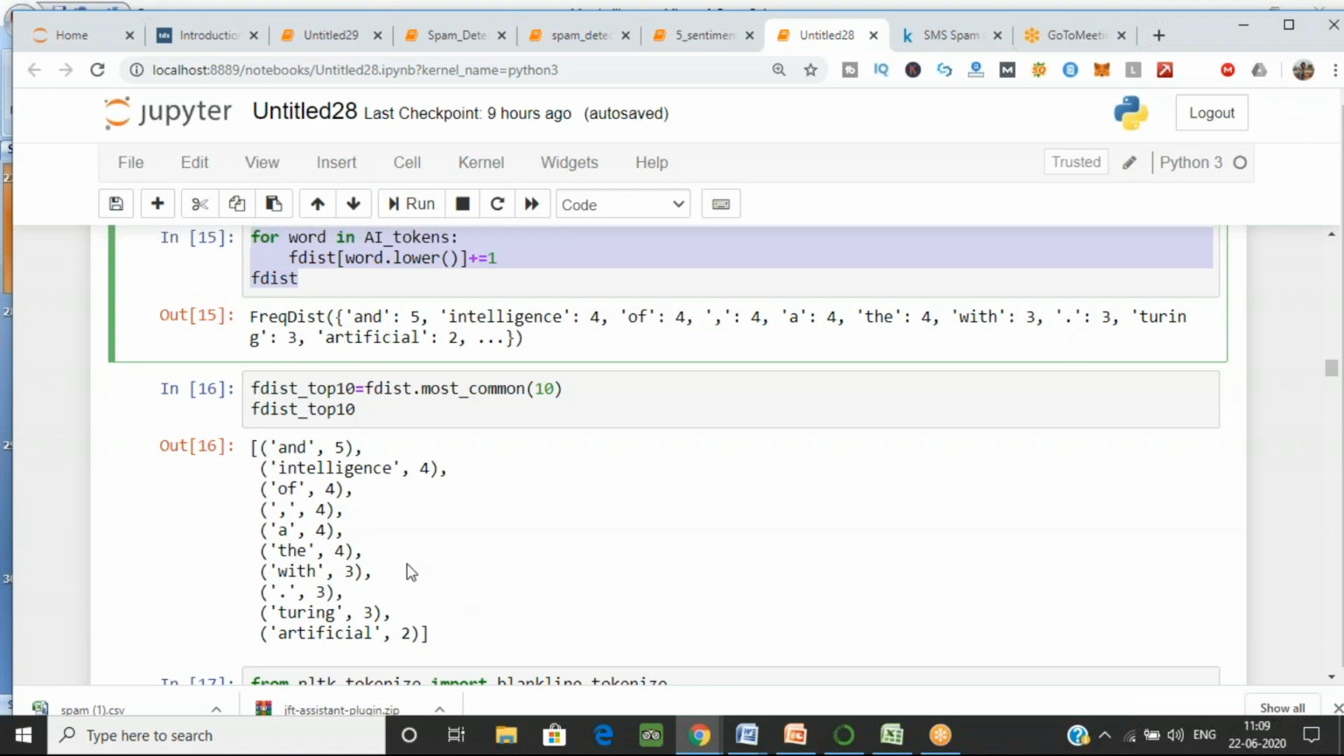Okay, that's why you are getting frequency distribution equal to 36 samples and 42 outcomes. You haven't used this function for word in AI token, okay, I'll tell you. Just use this function. Yeah, just use this one. Now, word lower, I'll explain.